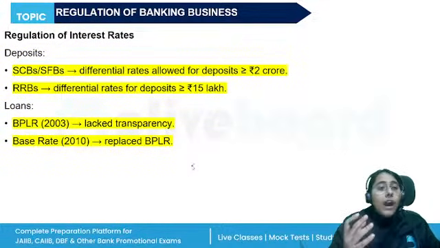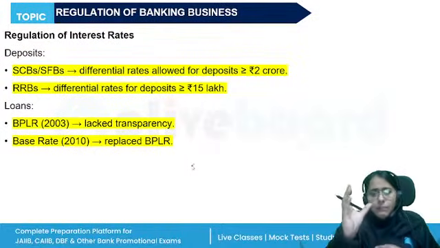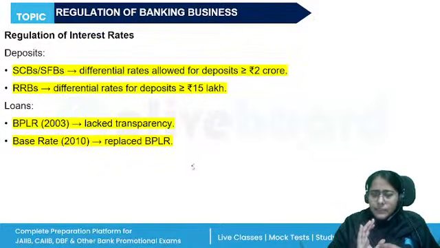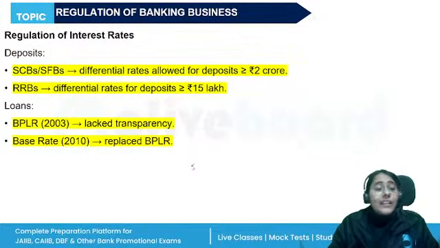Okay. Now, how does RBI regulate the interest rate on the loans? RBI regulates the interest on deposits. How? By stipulating the minimum and the maximum, not controlling, not telling the exact number. It depends. The banks have the autonomy. They are free to decide their deposit rates, but as per the range stipulated by RBI. Okay, interest rate on the loans and advances is important.